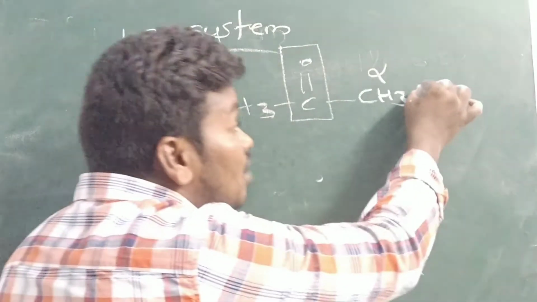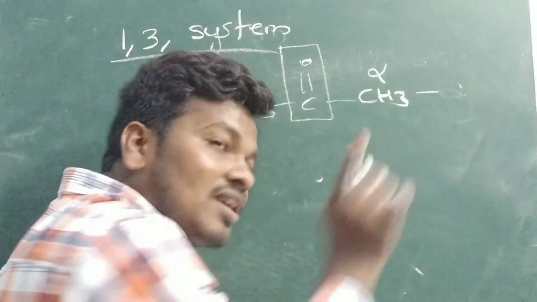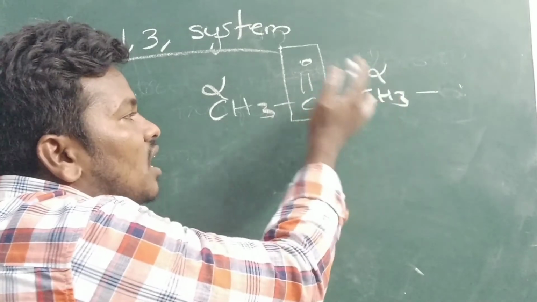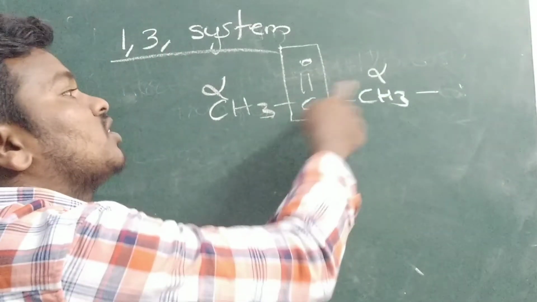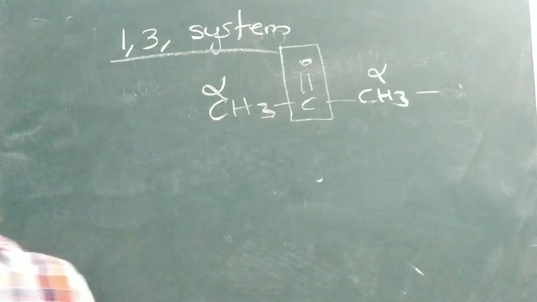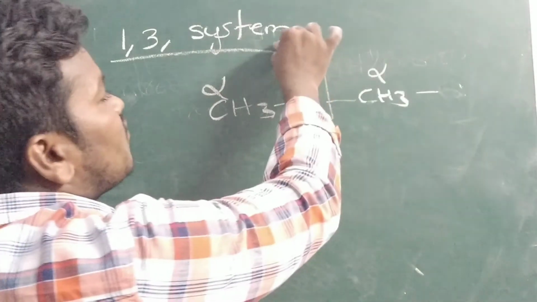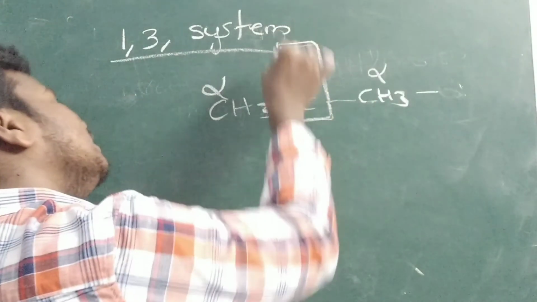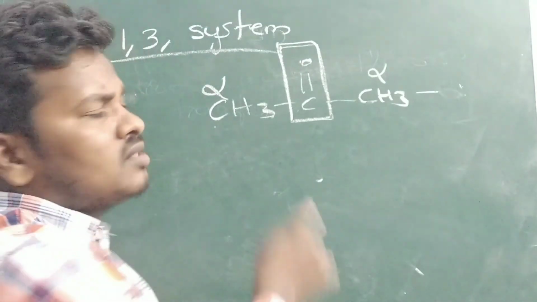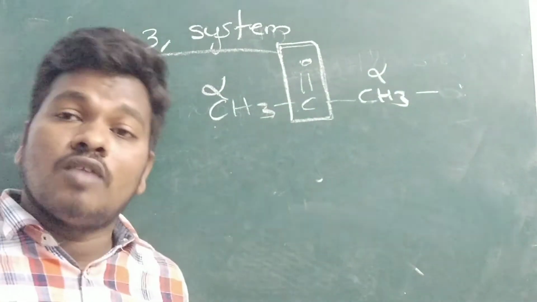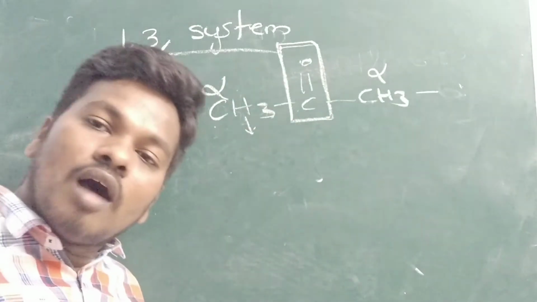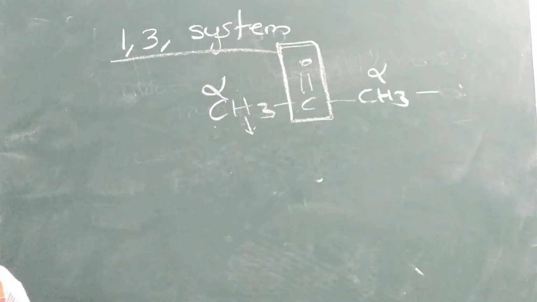Alpha carbon. For example, here it is. Any carbon is not called an alpha carbon. It is the carbon adjacent to the functional group, that means the first carbon which is attached to the functional group. So you should not identify like this. Here it is a ketone functional group, and the carbon attached to this ketone functional group is called alpha. Either side you can choose. This is not alpha. Either side you can choose alpha. The alpha carbon containing hydrogens, we are calling alpha hydrogens.